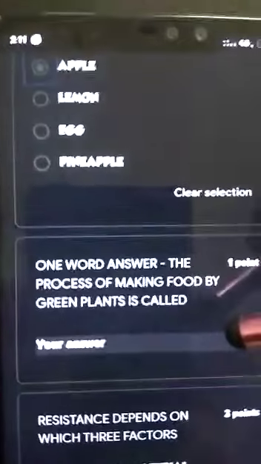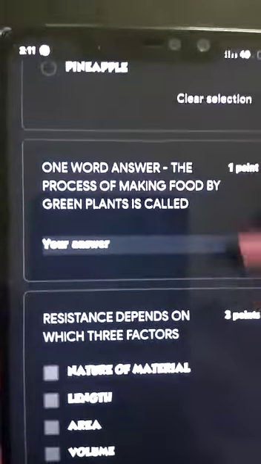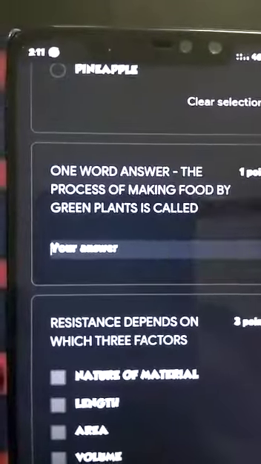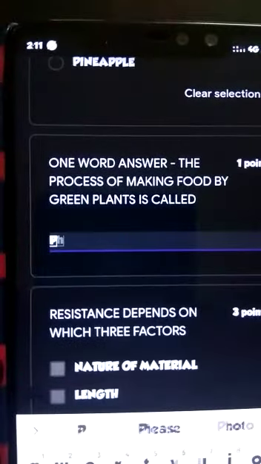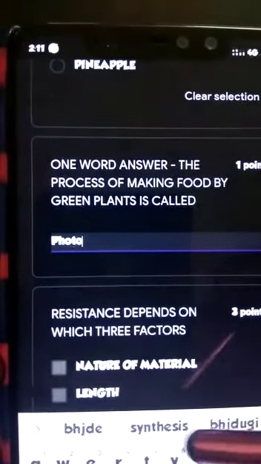Then I have another type of question, that is the one word type question, for which I have an answer option where I can type my answer, like photosynthesis.